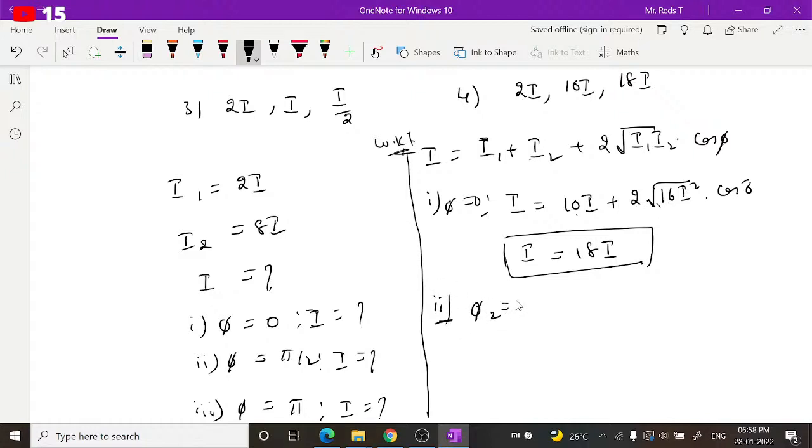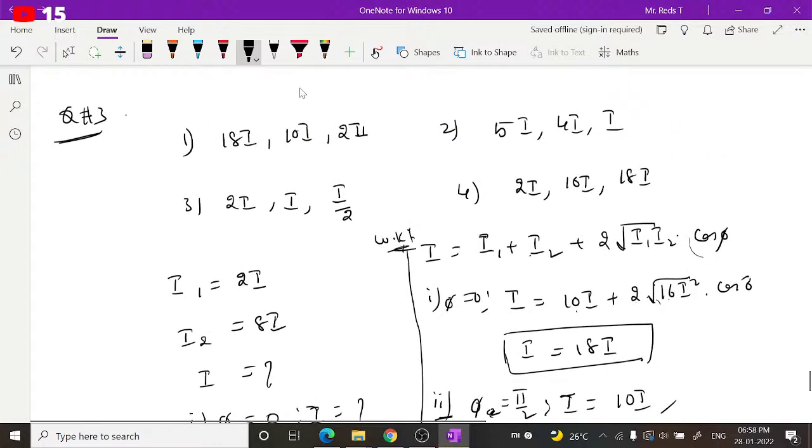If the phase difference phi is pi by 2, then the intensity is: cos pi by 2 is 0, cos 90 is 0, so this entire term becomes 0, and the intensity is nothing but I1 plus I2. I1 plus I2 is nothing but 10I. That's it. So obviously the first option itself is the correct one. You can see 18I and 10I is given in the first option.